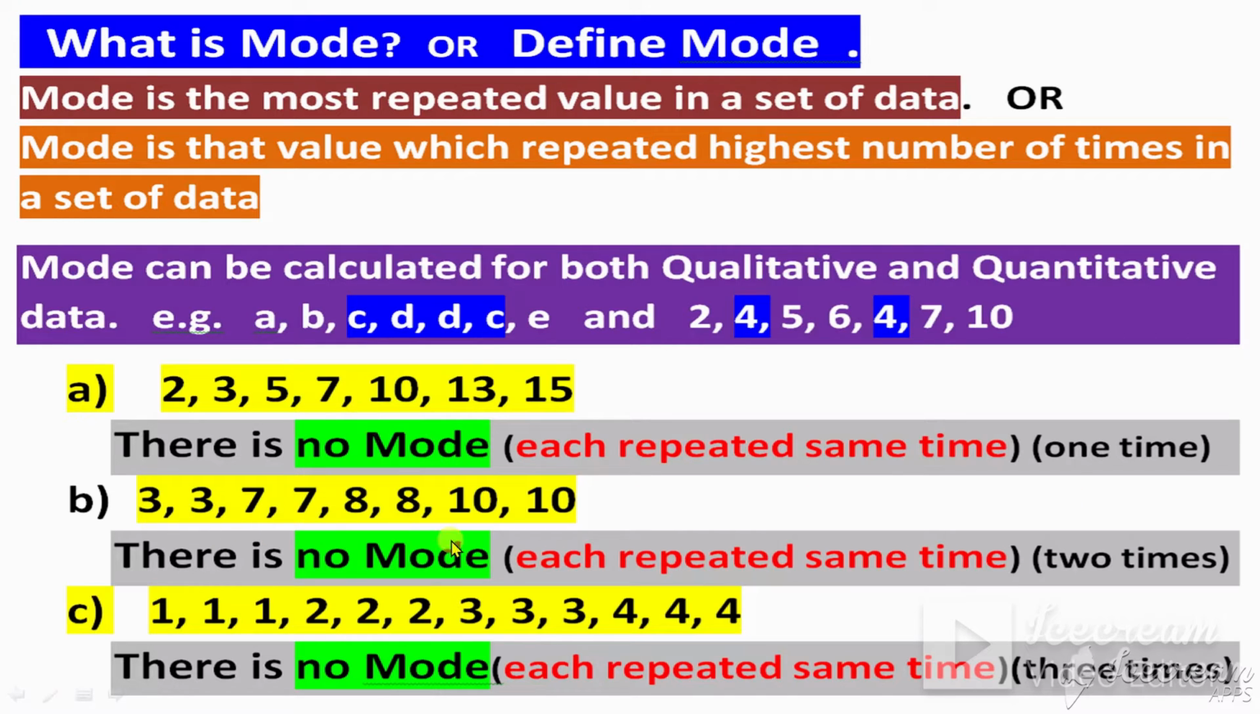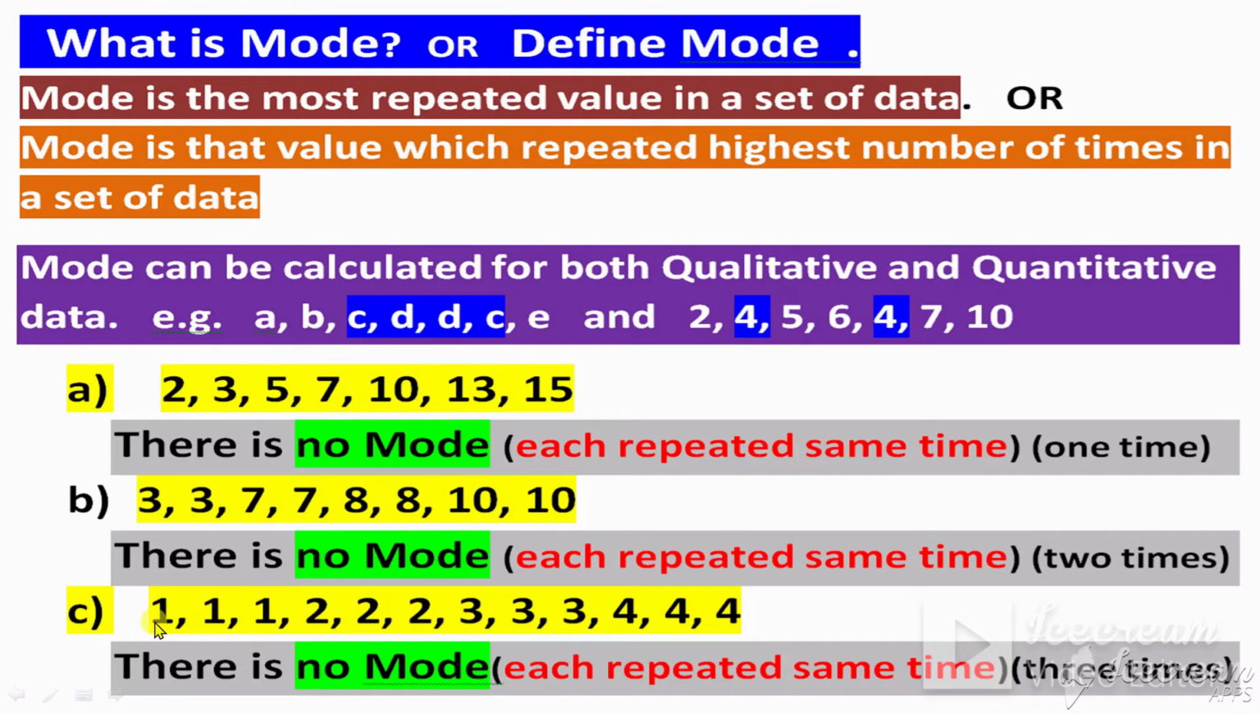Now these numbers: 3, 7, 8, 10. There is no mode. Why? Each number repeats the same number of times, 2 times. If you consider 3, 7, 8, 10 all as modes, that makes no sense. So there is no mode because each number repeats the same number of times.